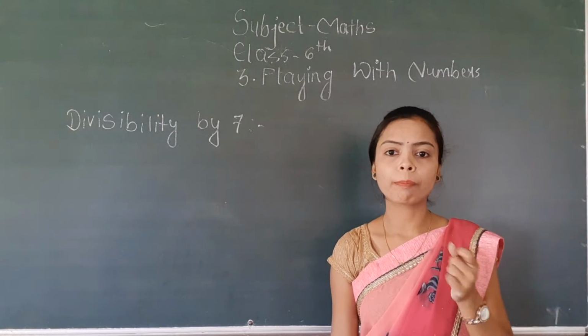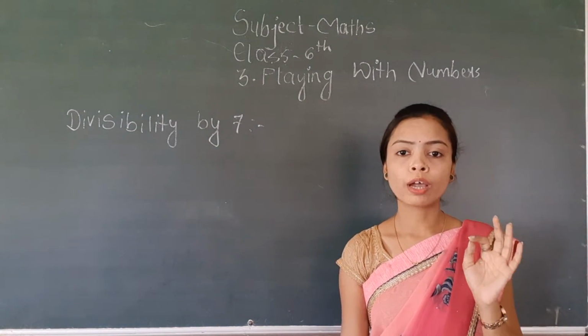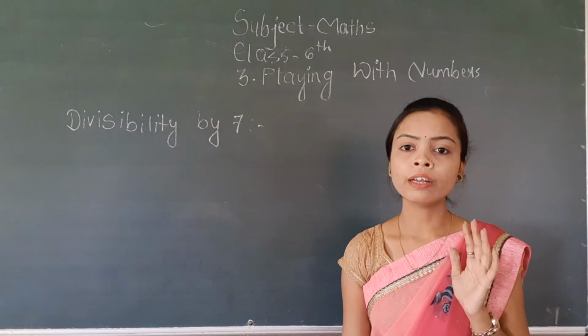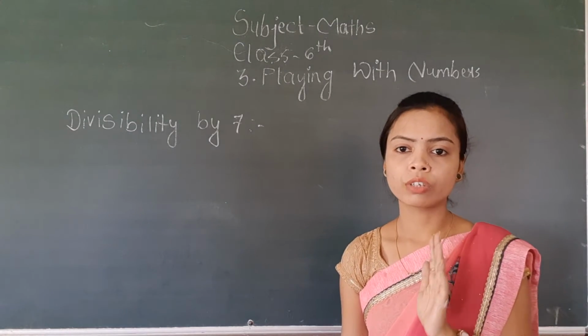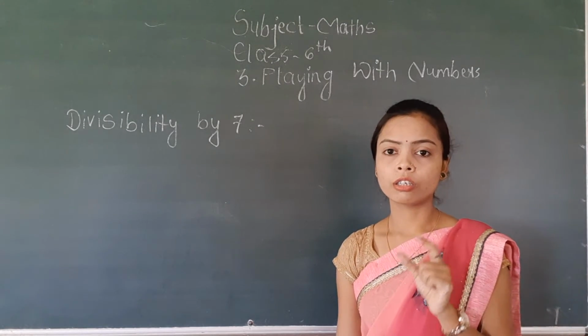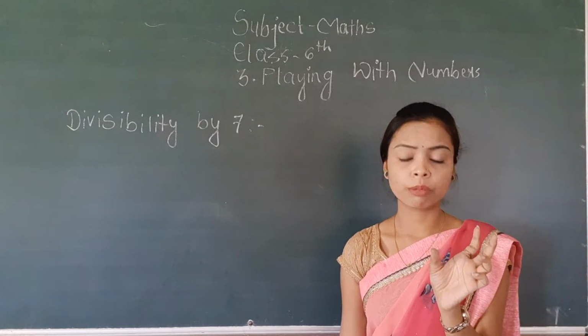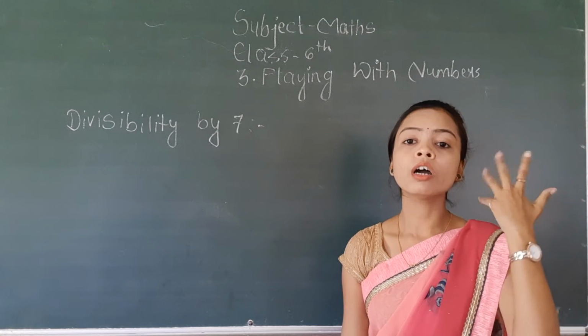जो भी नंबर आपके यूनिट प्लेस पे है उसका क्या करोगे? डबल. You have to find out the twice of that number or double of that number. Okay. After finding the double of the ending digit, the remaining number that remains in that given number, you have to subtract them from the product.